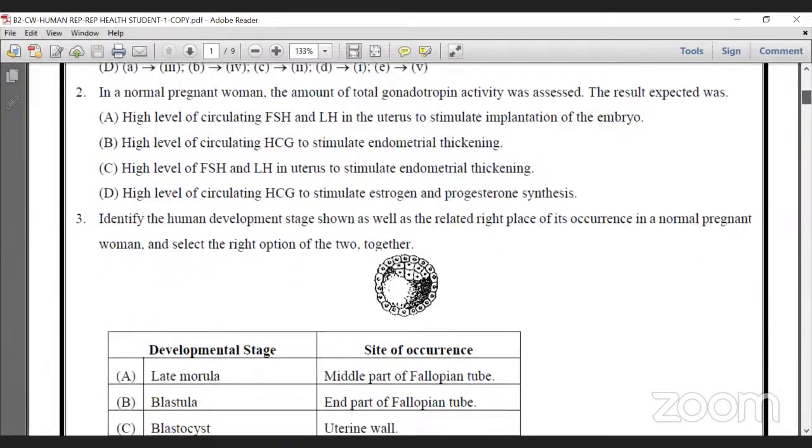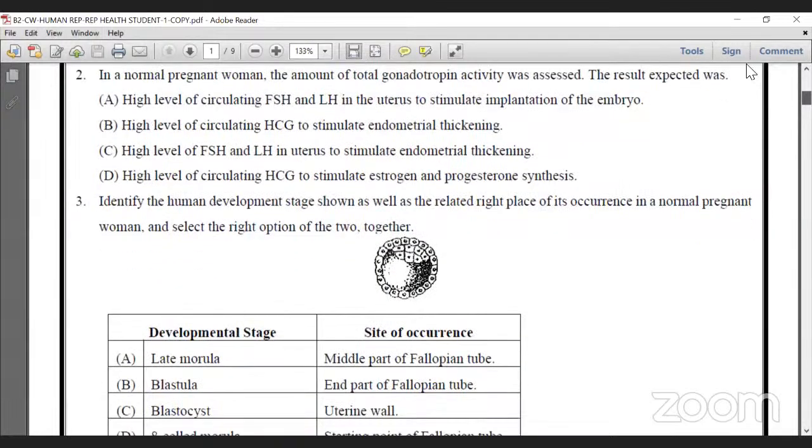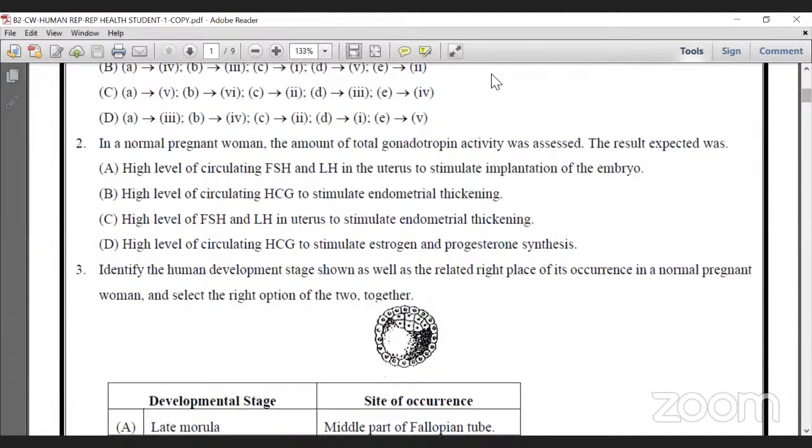Question number 2. In a normal pregnant woman, the amount of total gonadotropin activity was assessed. What is the result expected? Just remember, in the pregnant woman, total gonadotropin activity is assessed.